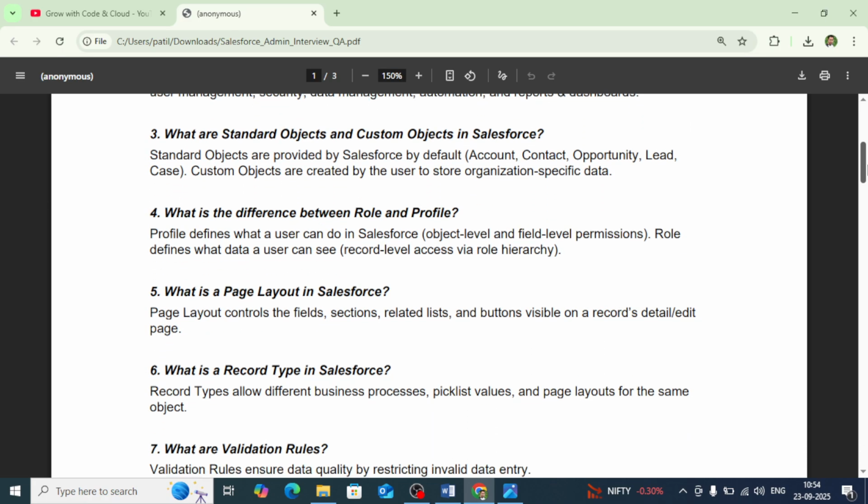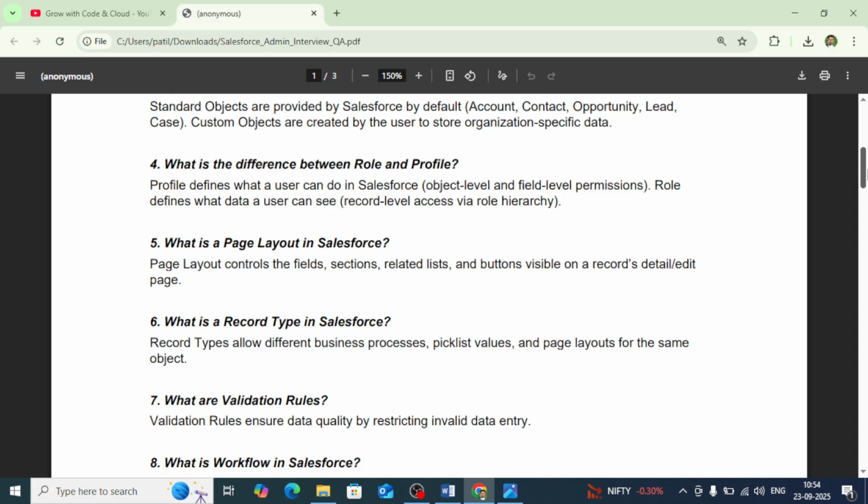Then the next question is, what is the difference between role and profile? Profile defines what a user can do in Salesforce, like object level and field level permissions. Whenever you are creating a user, at that time assigning the profile will be mandatory. Without assigning a profile to a user, you cannot create a user, and profile will decide what a user can perform in the Salesforce org, and role defines what a user can see. Record level access via role hierarchy. Based on their role hierarchy, they will be able to see the records. Higher role hierarchy users will be able to see the lower hierarchy role users' records.